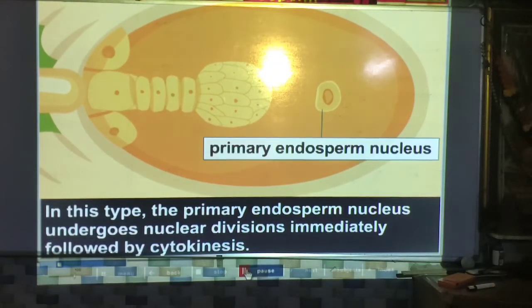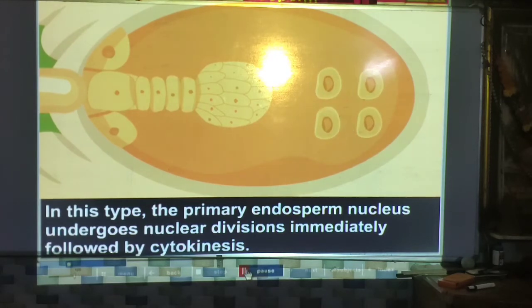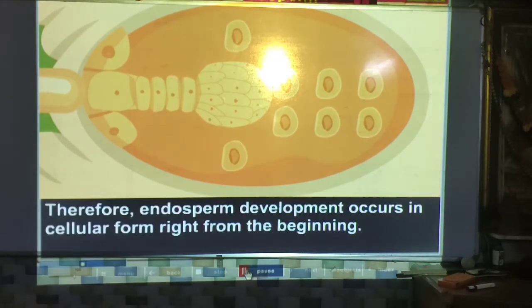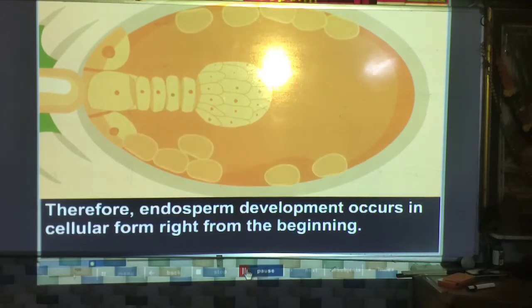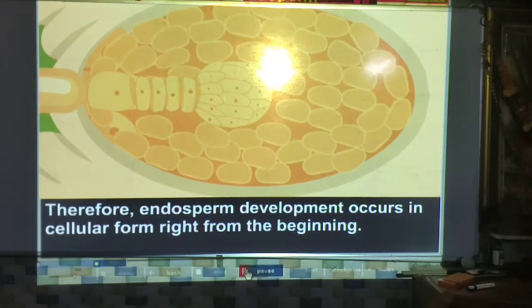Again, see. In this type, the primary endosperm nucleus undergoes nuclear division immediately followed by cytokinesis. Therefore the endosperm development occurs in cellular form right from the beginning.